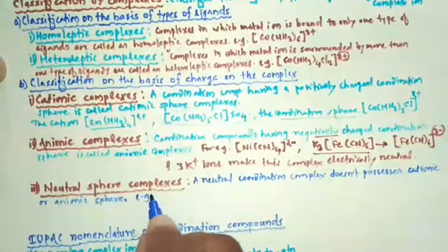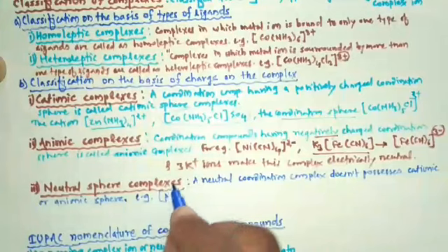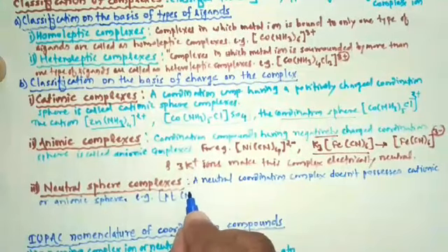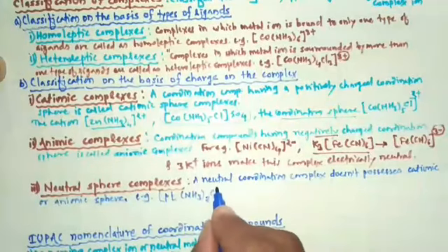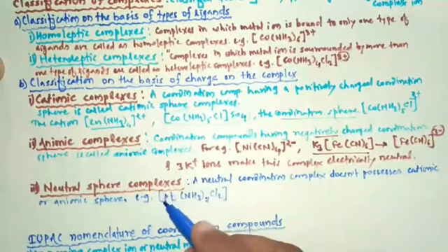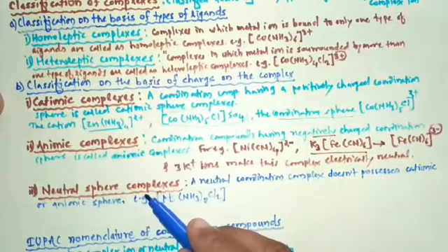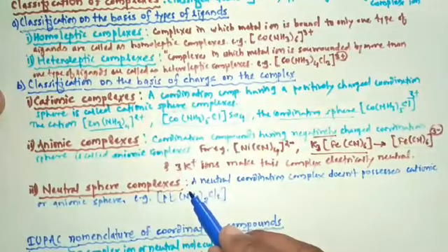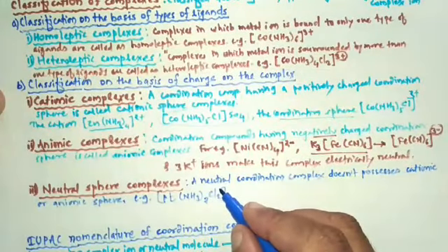Consider the example. First example, Pt, here NH3 two times and here Cl2. So here neither cation nor anion, it having no charge.